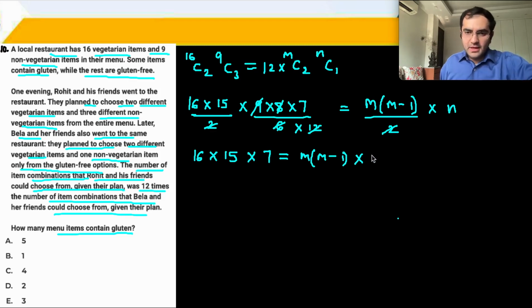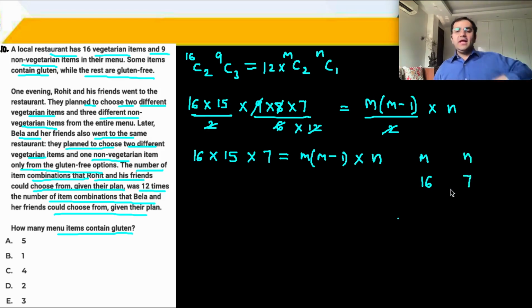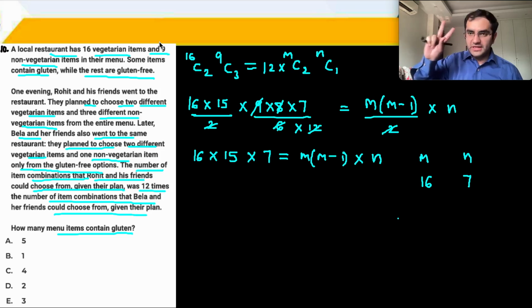ठीक है, and obviously we have to be smart about it. तो immediately हमें दिख रहा है that m can be 16. m into m-1, 16 into 15, और n का वैल्यू 7 आ जाएगा, यानी कि all of the veg items, 16 में से 16 they are gluten free and 7 of the non-veg items are gluten free. ठीक है, 16 plus 7, 23 are gluten free out of 25. That means मात्र 2 contain gluten.